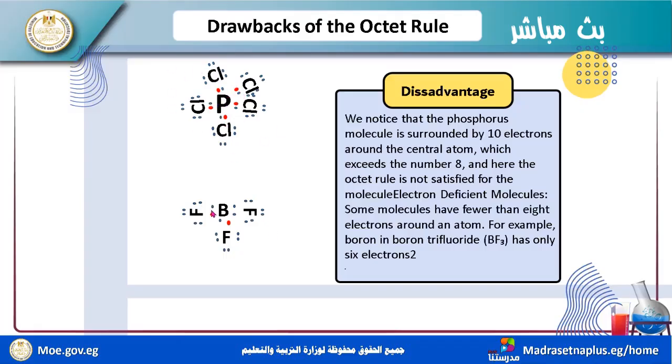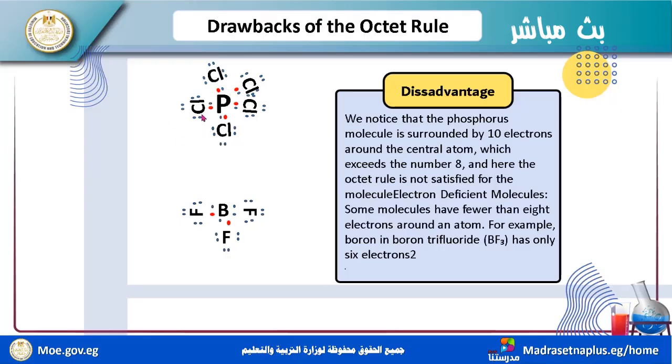Okay, P, 1, 2, 3, 4, 5, 6. It doesn't obey, no 8. Here it is more than 8, here it is less than 8. So we notice that the phosphorus molecule is surrounded by 10 electrons around the central atom, which exceeds the number 8. Here the octet rule is not satisfied for the molecule.